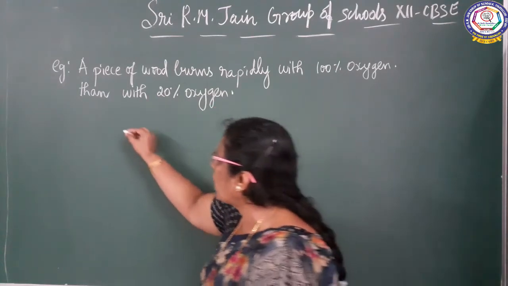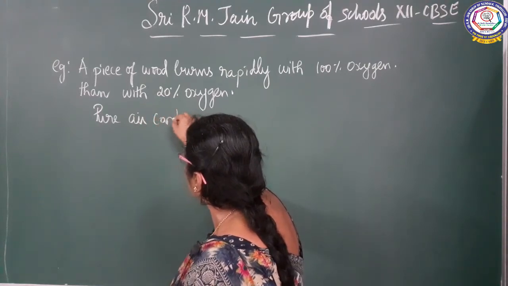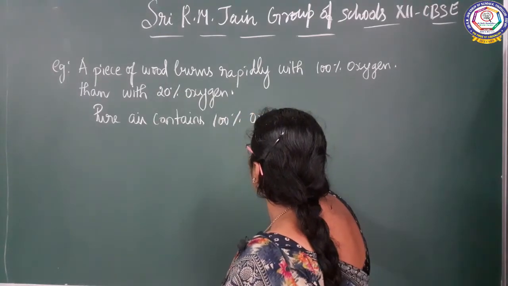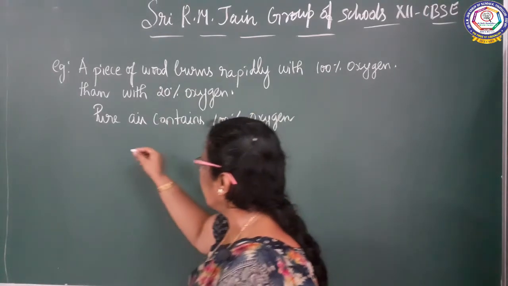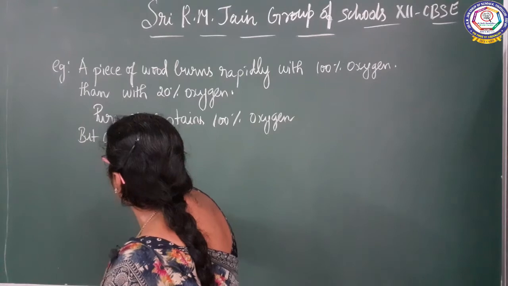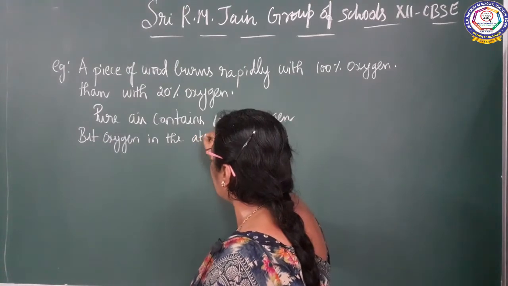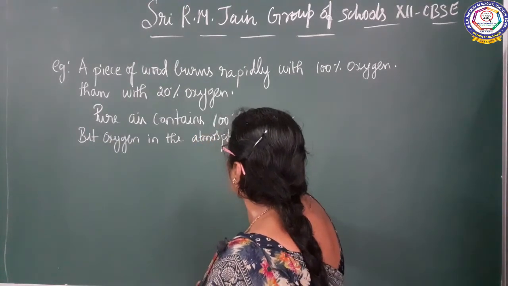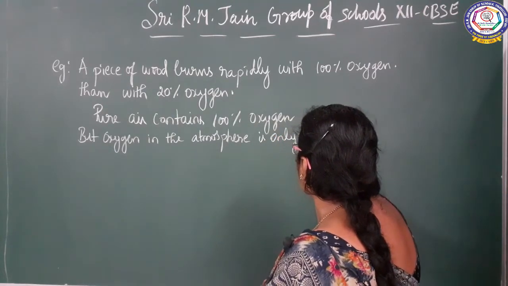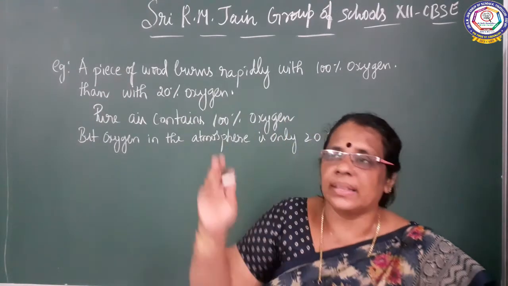So here pure air contains 100% oxygen. But oxygen in the atmosphere is only 20%. So depending upon the concentration of the reactant, the rate varies.